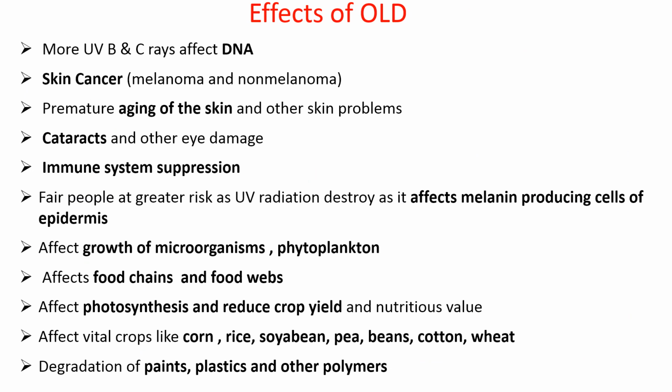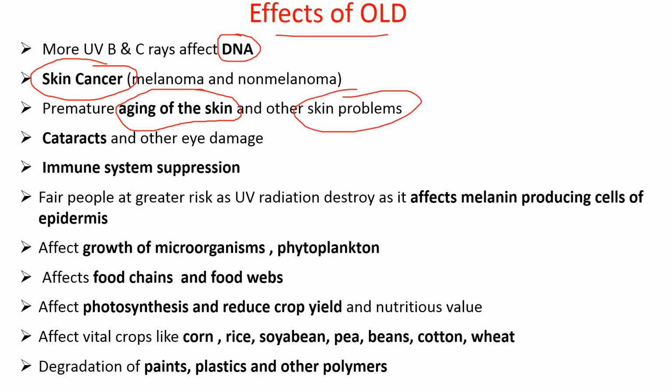There are many health effects and other effects of ozone layer depletion. UVB and UVC are very dangerous. They affect your DNA. They are also responsible for skin cancer and premature aging of the skin. Other skin problems may come up. Then eye-related diseases, cataract being the major one. Then immune system suppression would take place.